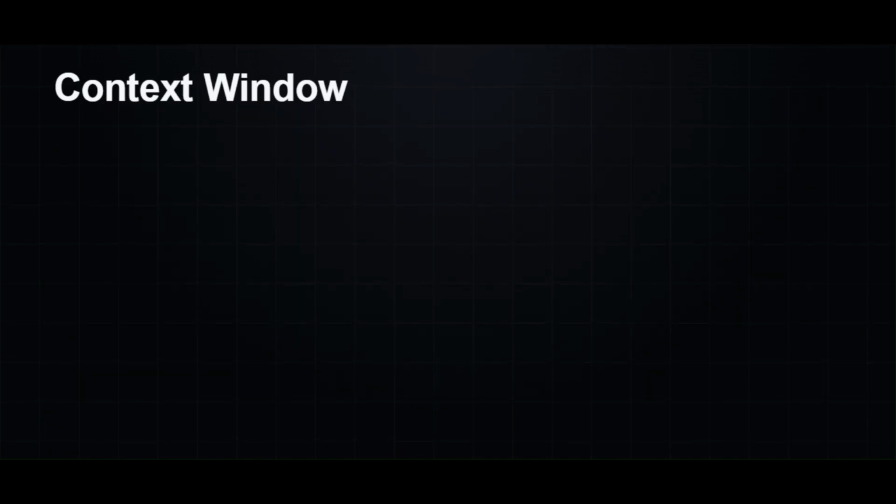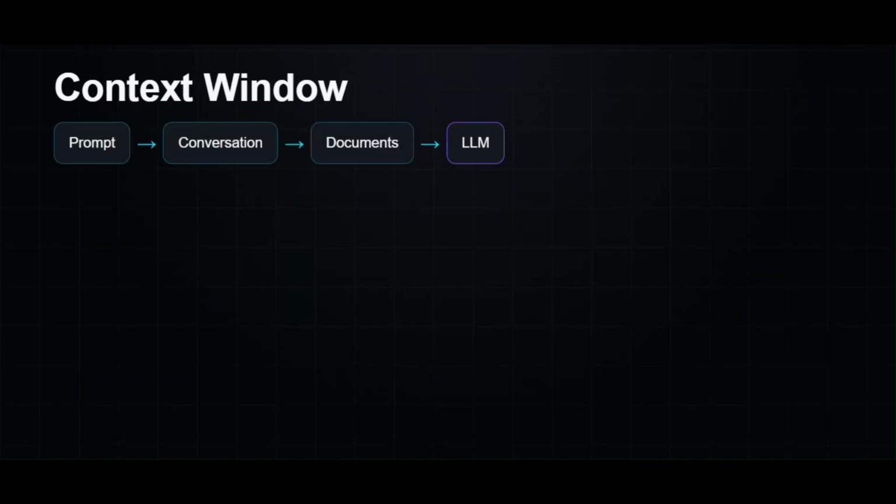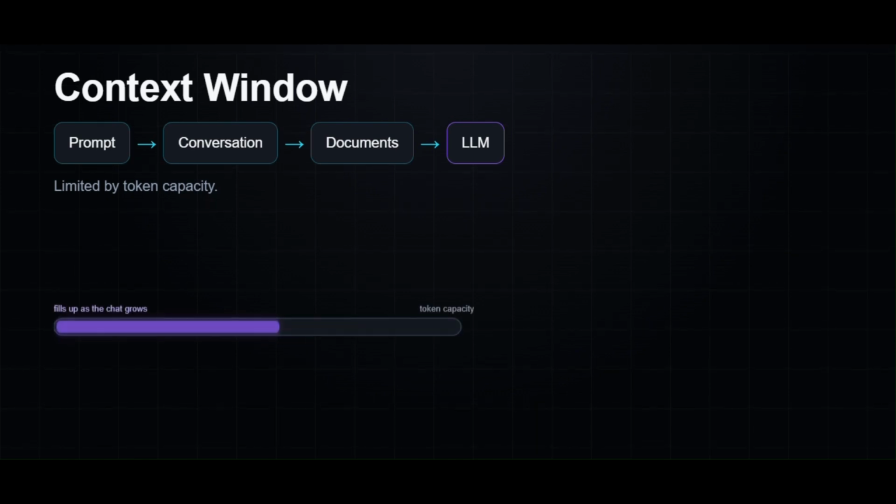Let's zoom into the context window. Every request you send gets packaged together. Your prompt, previous conversation, attached files, retrieved documents, all of it goes into one giant input before reaching the language model. But here's the important part. This space is limited. Every model has a maximum token capacity. As your conversation grows, this window gradually fills up. Eventually, older information starts getting pushed out.